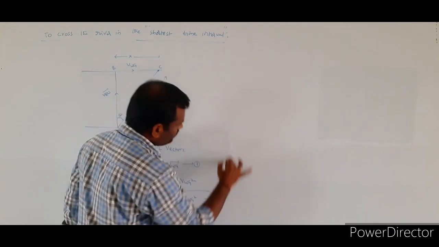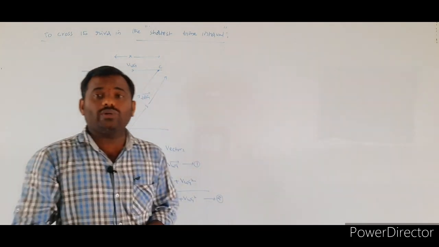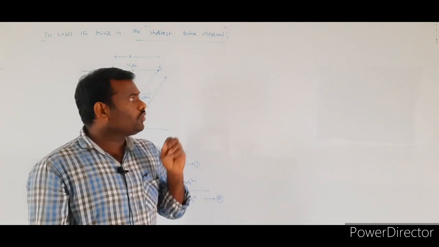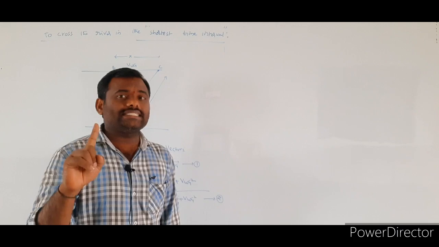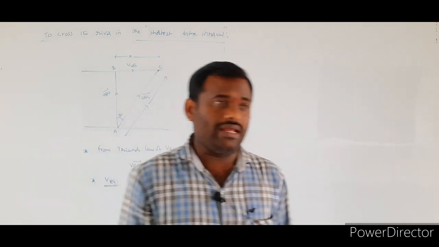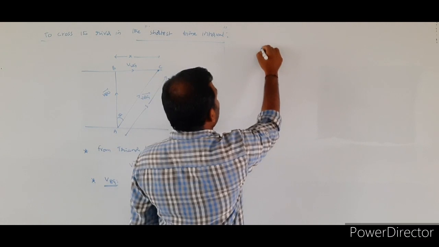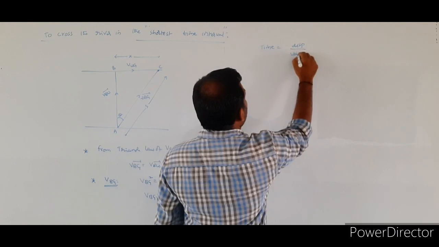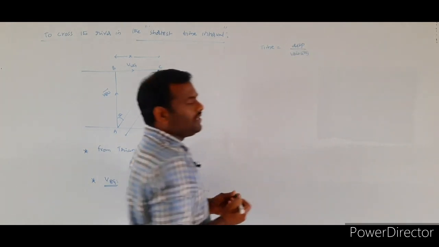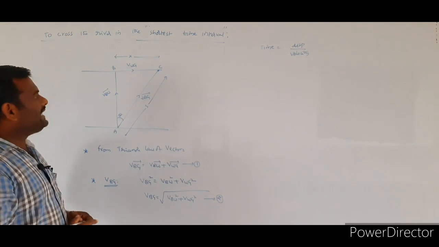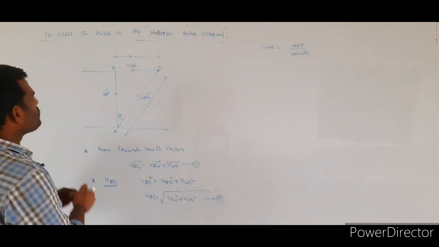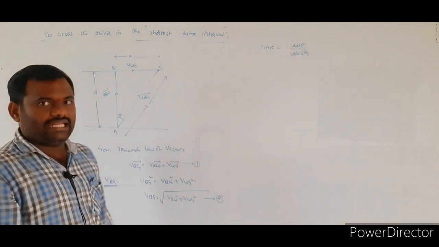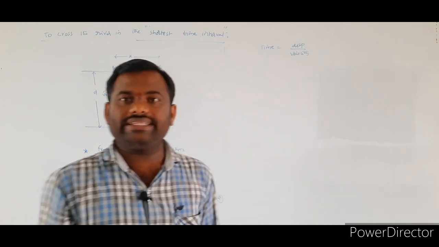Next portion. Afterwards, which value do we have to calculate? Time taken by the boat to cross the river in the shortest time interval. Already we wrote the formula for the time: time is equal to displacement by velocity. So what is the displacement? Let D indicate the width of the river.